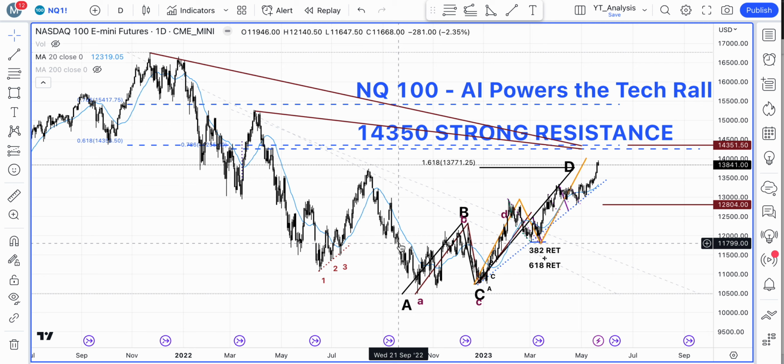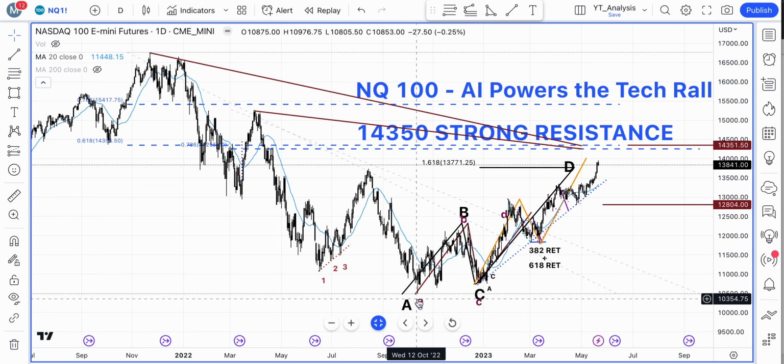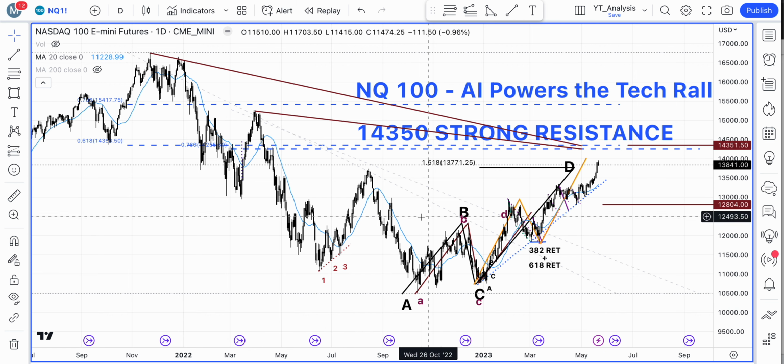So here what we are going to do is watch the price action really carefully and closely to give us some clues whether this index is actually going to pull back a little bit. Look, the index has been rising, as most of the US stock indices have been rising, with the exception of Russell small caps, in this ABCD formation since October of 2022.